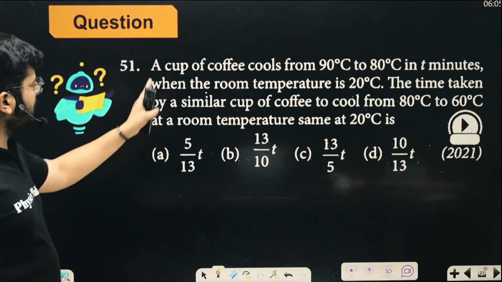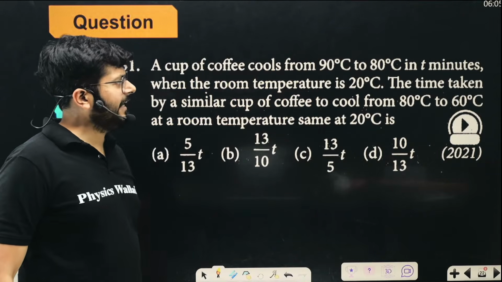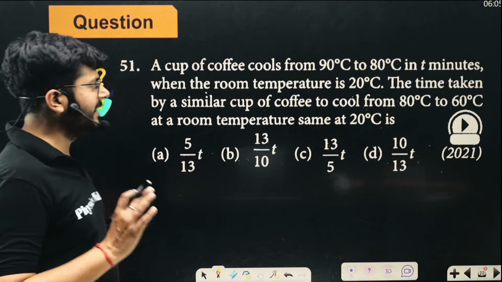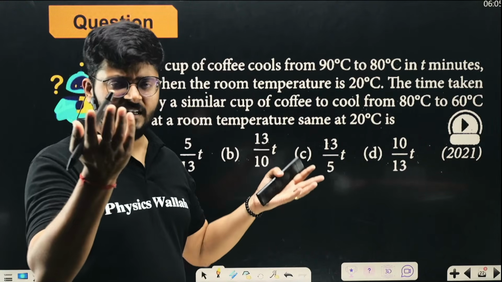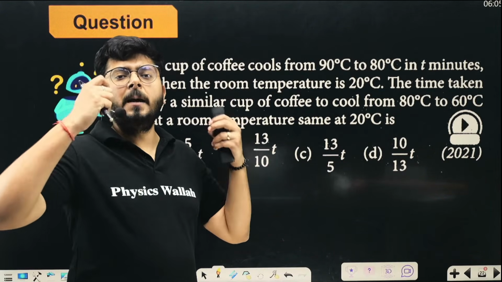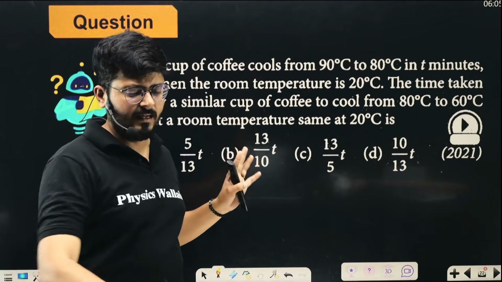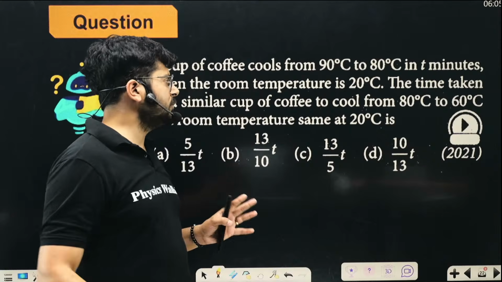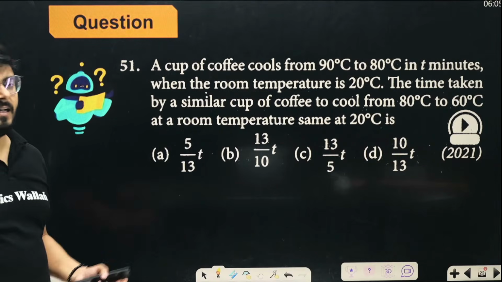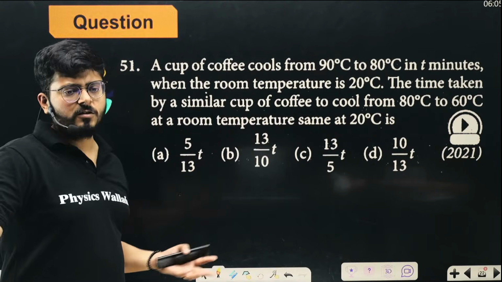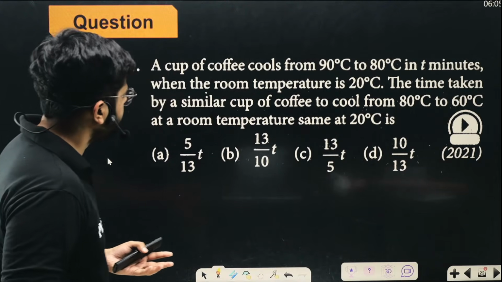Look at this question. A cup of coffee cools from 90 to 80 in T minutes when the room temperature is 20 degrees centigrade. Right now, what is happening? The heat is being lost to the ambient environment. And my dear kids, in this particular situation, which law will help us? We can say Newton's law of cooling will work over here, right?